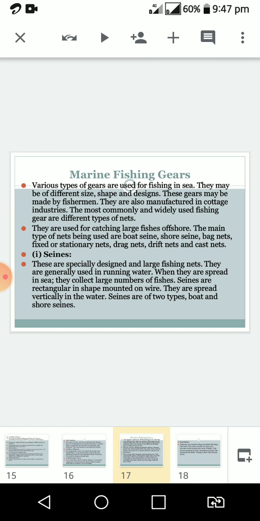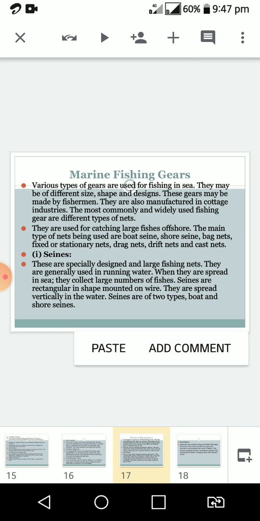They are used for catching these fishes, mainly large fishes in the offshore. The main types of nets being used are boat seines, shore seines, bag nets, fixed or stationary nets, drag nets, drift nets, and cast nets. So these are the different types of gears. Let us discuss the seines.